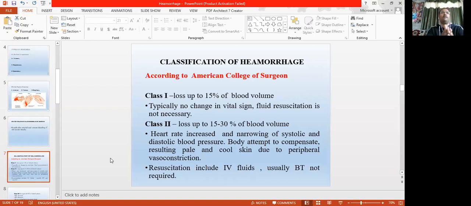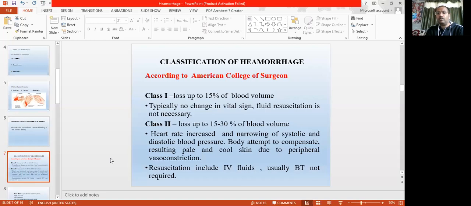If an average person has lost 750 ml of blood, then it's okay. Nothing is required for that bleeding, no active resuscitation. It's obvious that you have to try to stop the bleeding to prevent progression of class 1 into class 2. So do all those measures, all the treatment, but don't worry about the bleeding. Next is class 2, when the person has lost 15 to 30% of the blood.